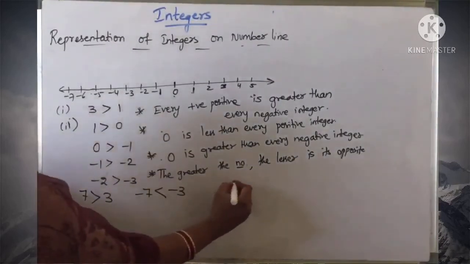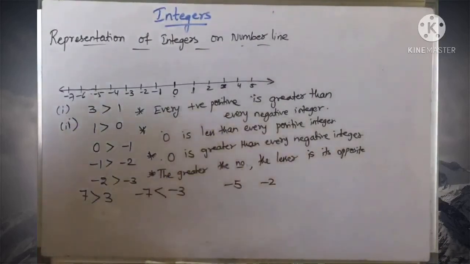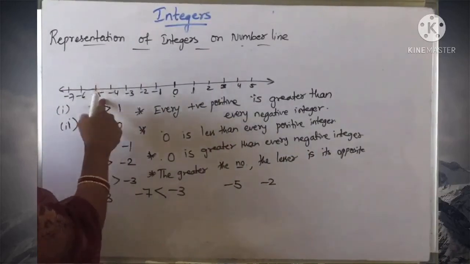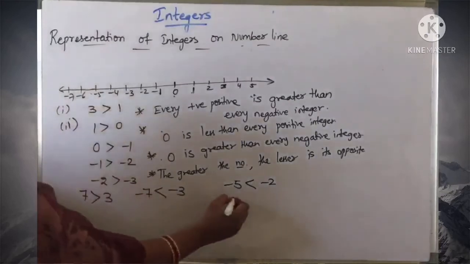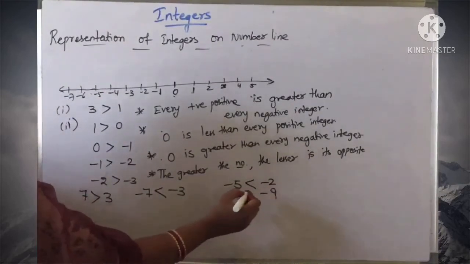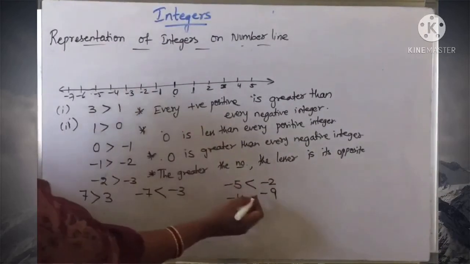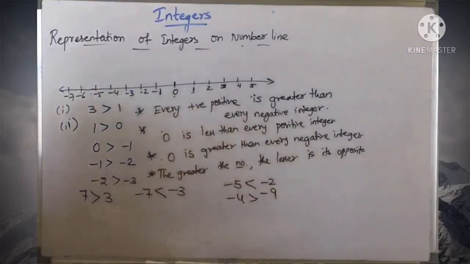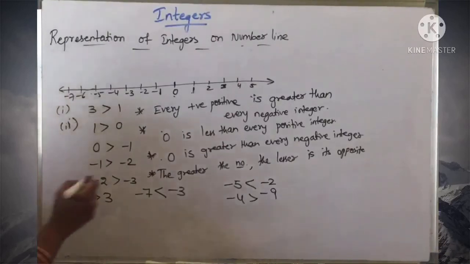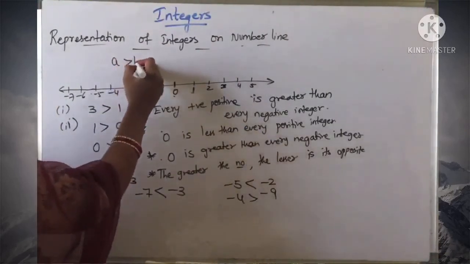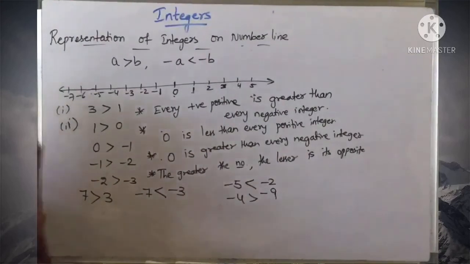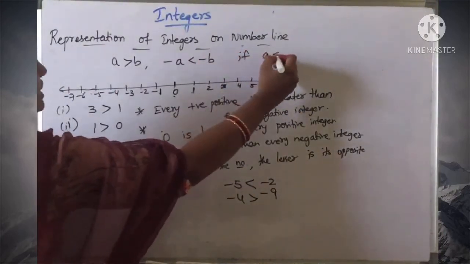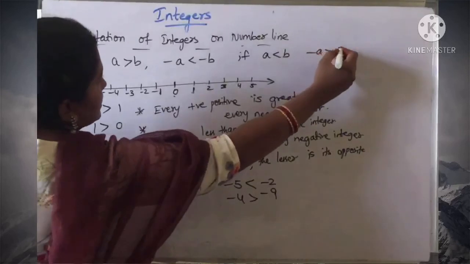Similarly, -5 and -2, which is greater now? -2 is on the right side of -5, so -2 is greater, right? If I take -4 and -9, -4 is on the right side of -9, so -4 is greater. So in other words, if A and B are two integers such that A is greater than B, then -A is less than -B. Suppose if A is less than B, then -A is greater than -B.